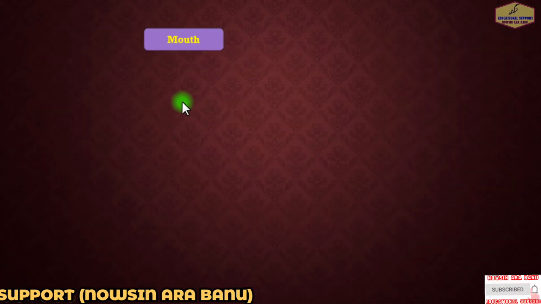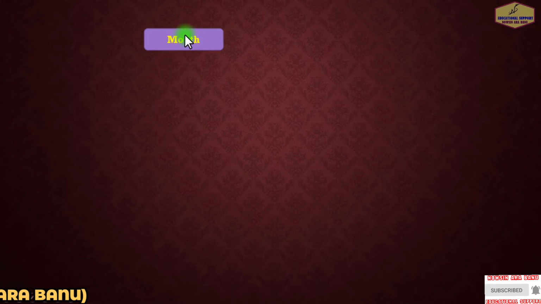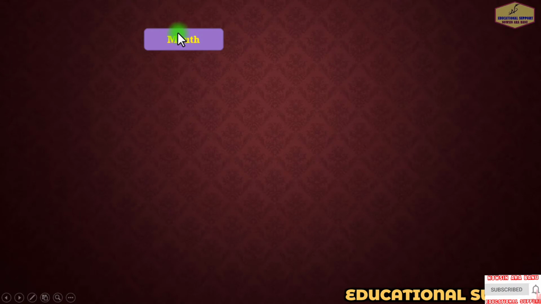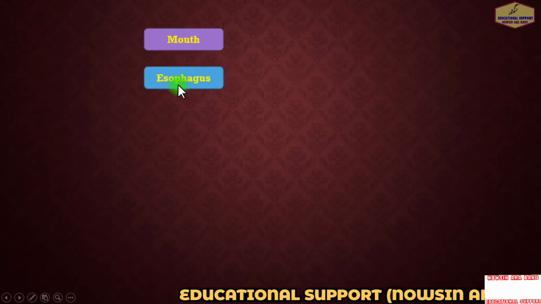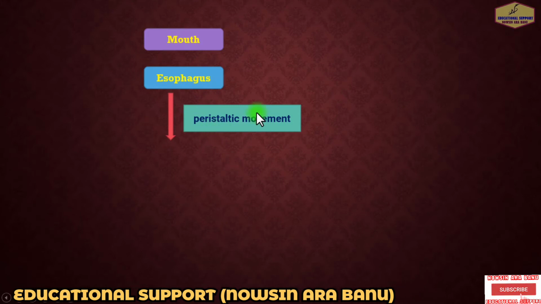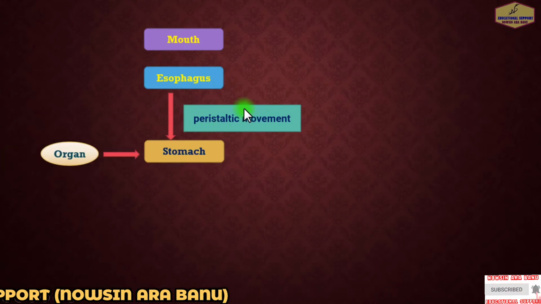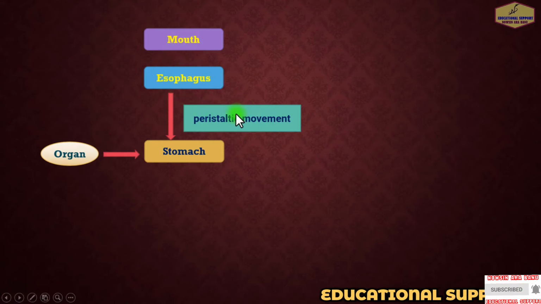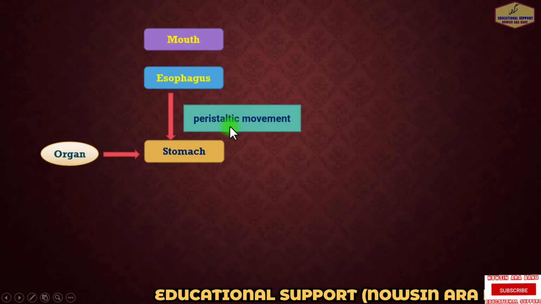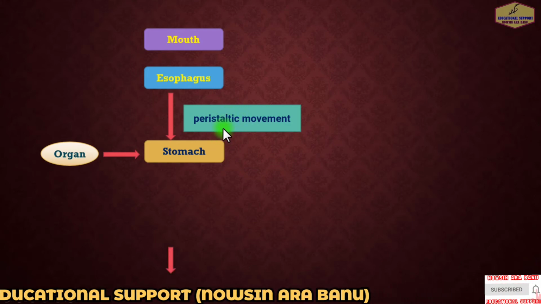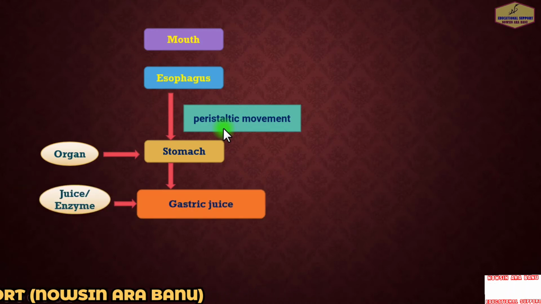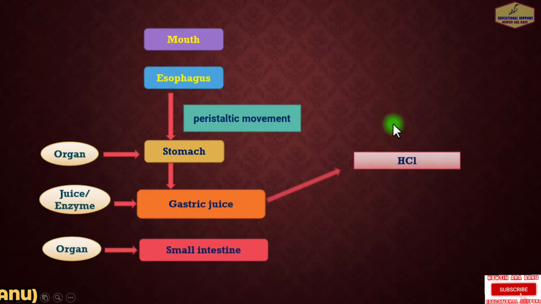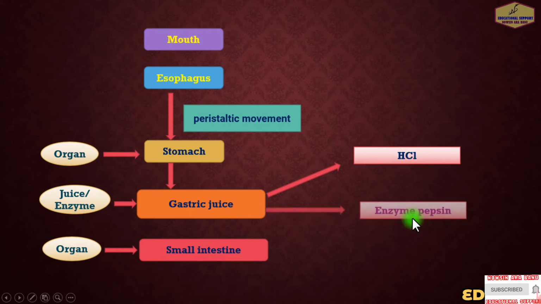The salivary glands along with the tongue help to moisten and lubricate food before it is pushed down into the food pipe through a peristaltic movement, and this movement helps food move towards the stomach. In the esophagus no digestion occurs. In the stomach there is a secretion of gastric juices, and the components present in the gastric juices are hydrochloric acid, pepsin and mucus.